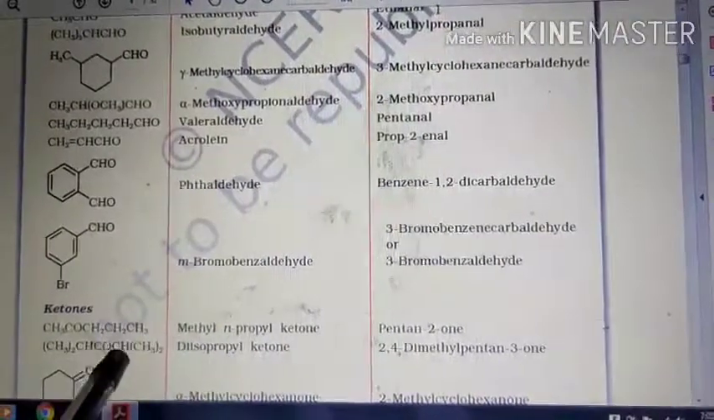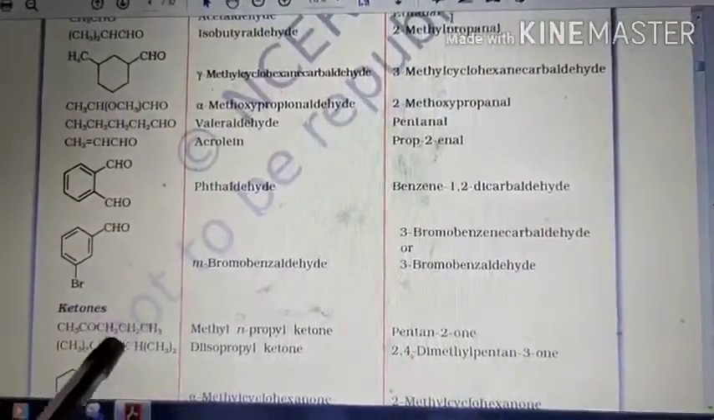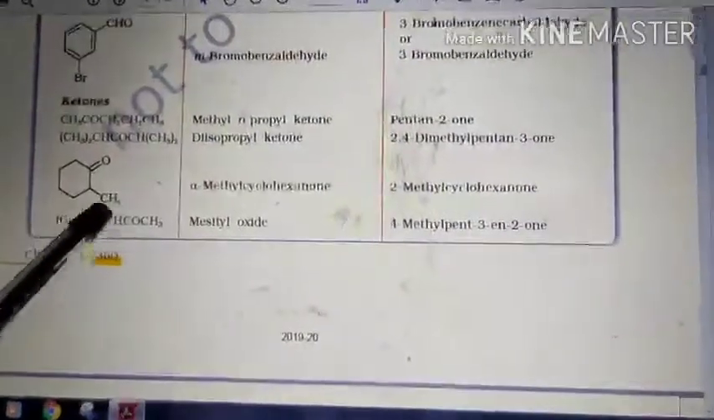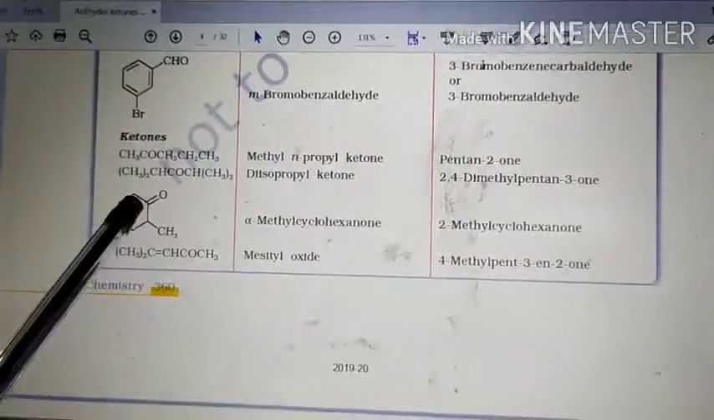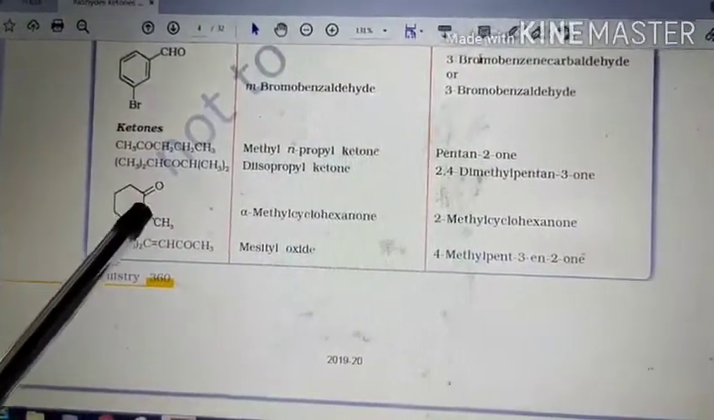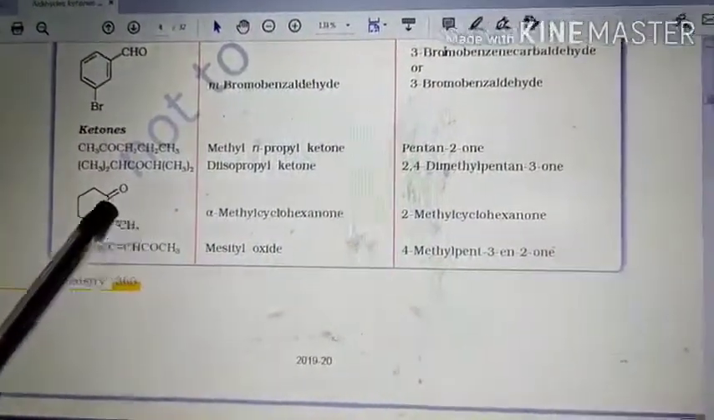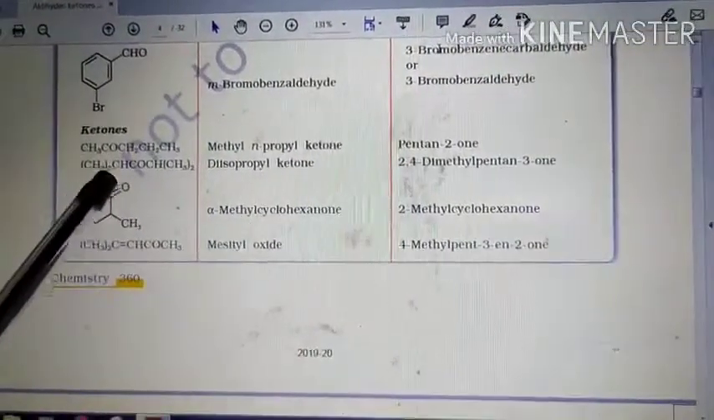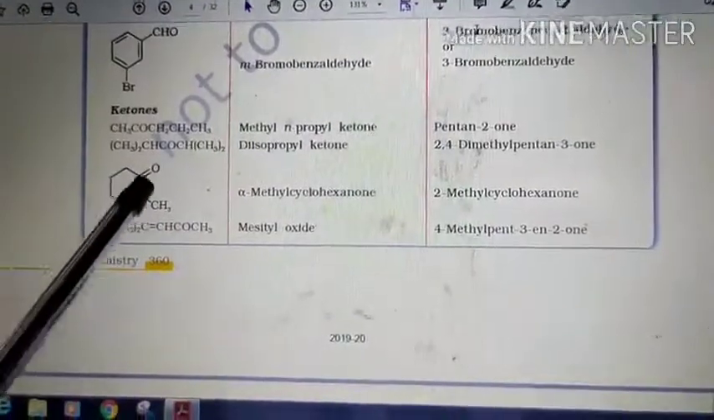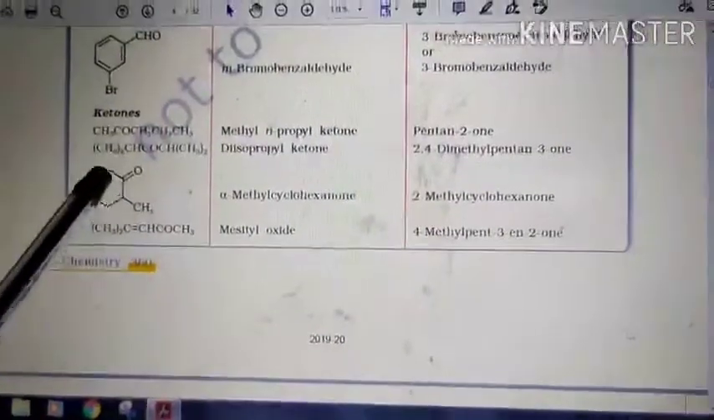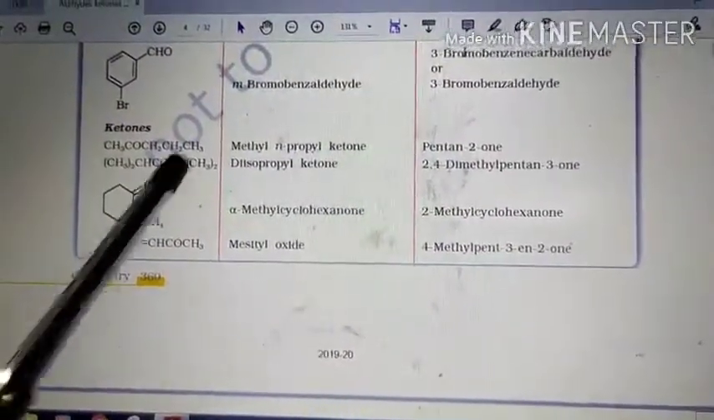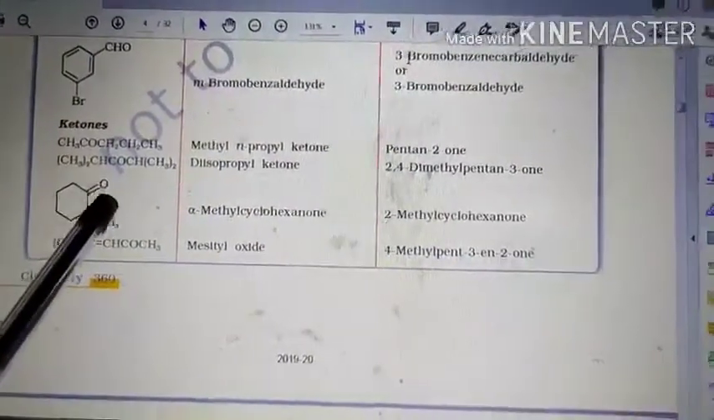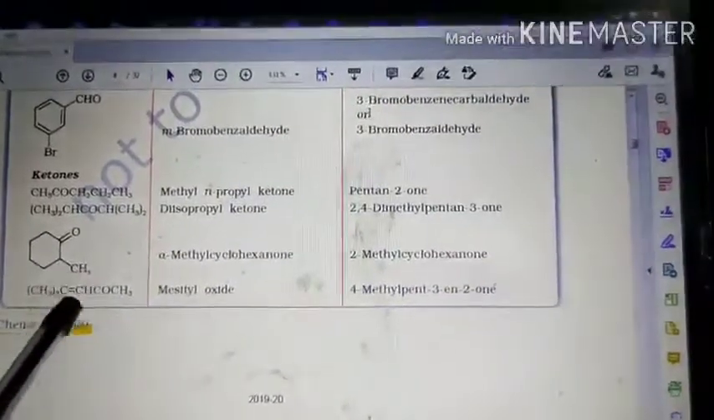Pentan-2-one or 2,4-dimethylpentan-3-one, I already explained. Or here, if you come here, the C=O group is there. That will be taken as 1, 2, 3. At the second carbon atom a methyl group is there. So that way it is 2-methyl. The cyclo group is there, and which one? Hexane, 6 carbon atoms are there. Cyclohexane you have to write. But since a ketonic group is there, you have to add one. So 2-methylcyclohexanone. So like this we will give the name.